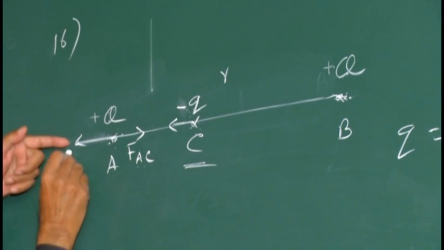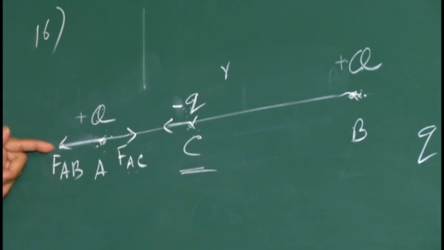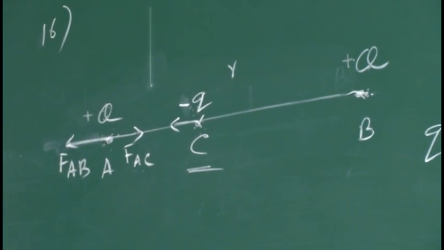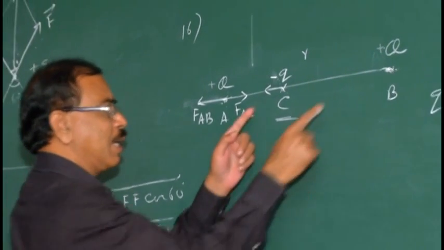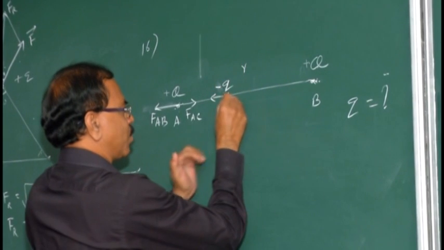This is the force acting on A due to B. Now two opposite forces have come, so equilibrium is possible. Now equilibrium is possible.